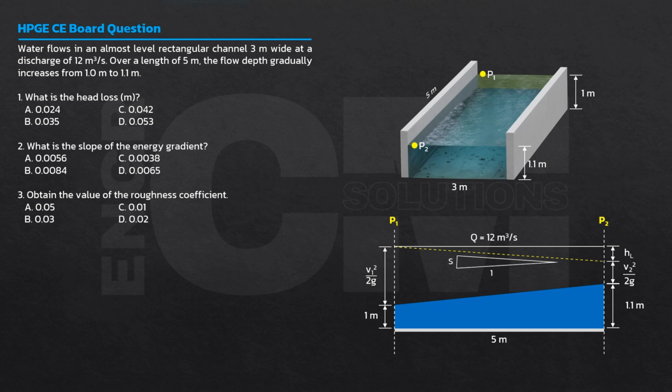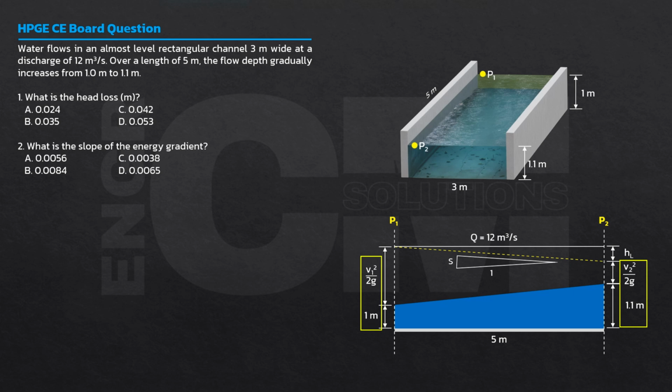The discharge is 12 cubic meters per second. Okay, so what is the head loss? What is the slope of the energy grade line? Yung slope niyan. Okay, and the roughness coefficient. So you can see that the head loss is total depth including the velocity head minus total depth including the velocity head. Okay, subtract mo yung dalawa. Subtract mo to. That will give us the head loss. Ang slope niyan is the rise over the run. Pwede mong gawin head loss over 5 meters, assuming the bed is completely horizontal.